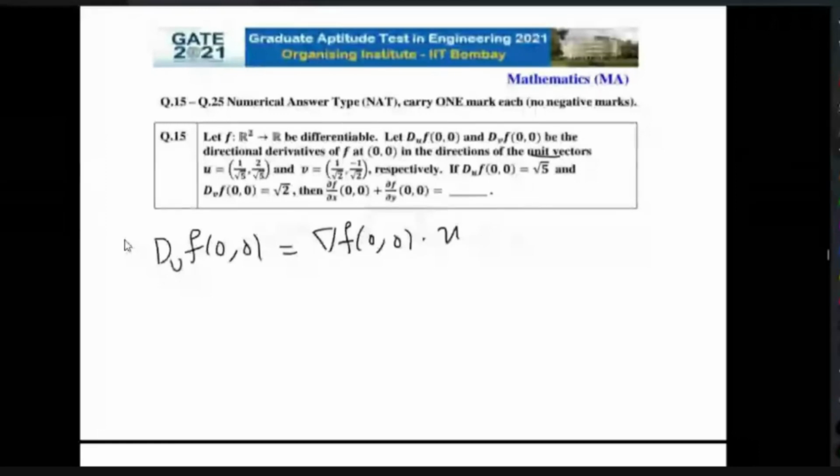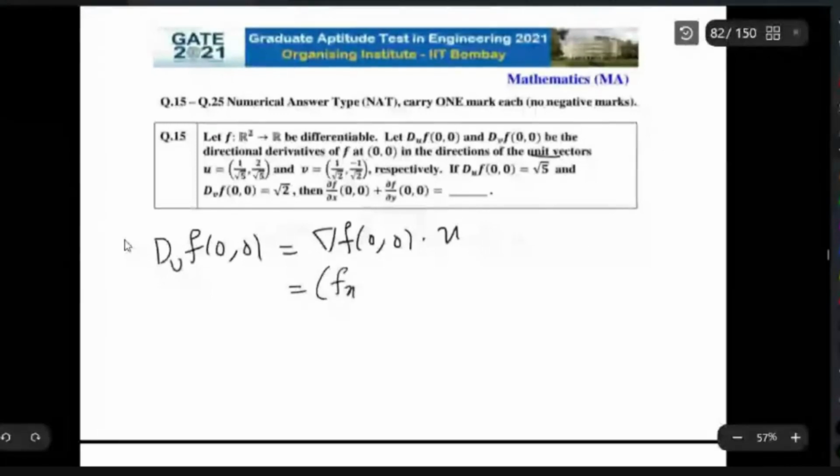Okay. So Du f at (0,0) is del f at (0,0) dot u. Now, what is del f at (0,0)? That is (fx at (0,0), fy at (0,0)) dot u. u is (1/root 5, 2/root 5).